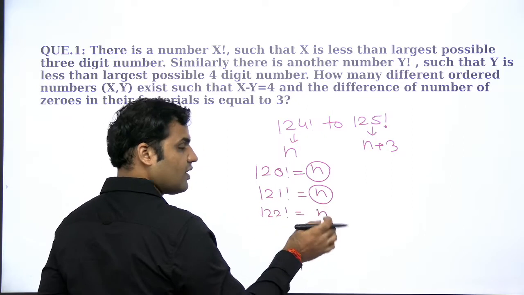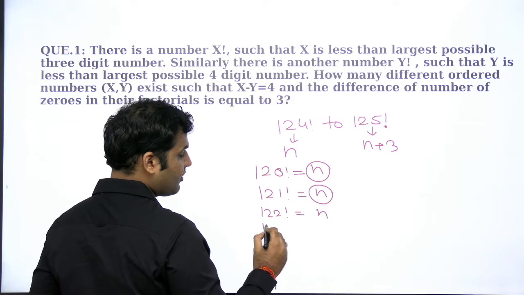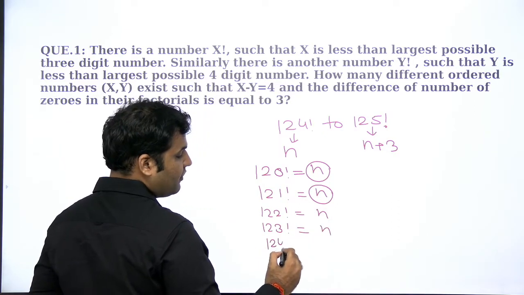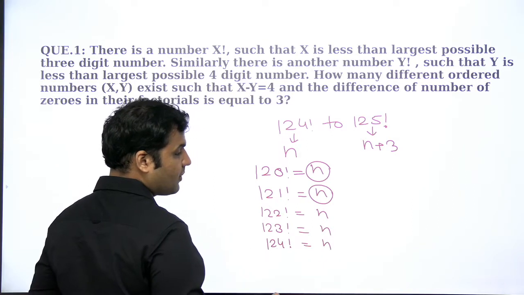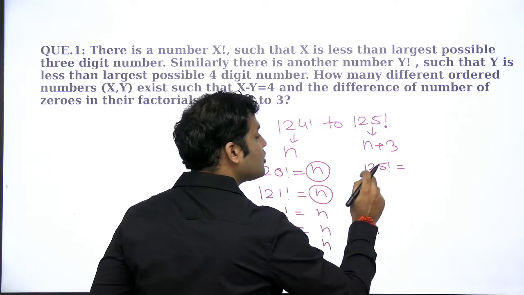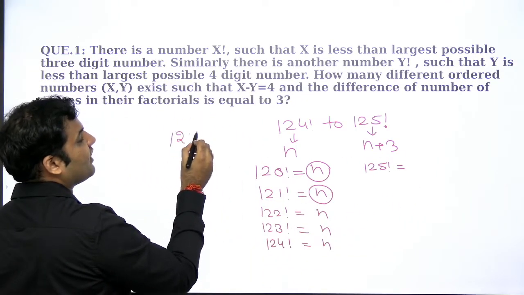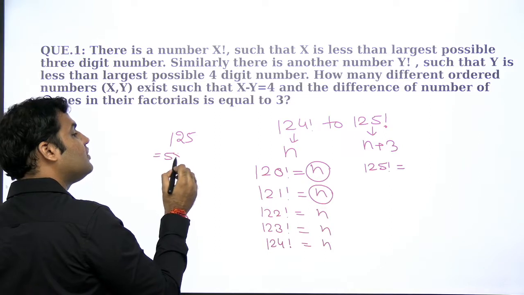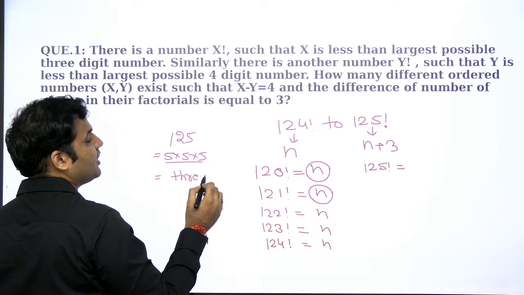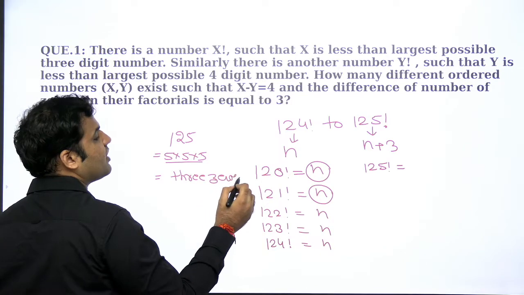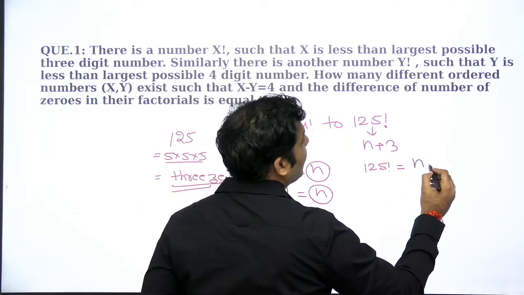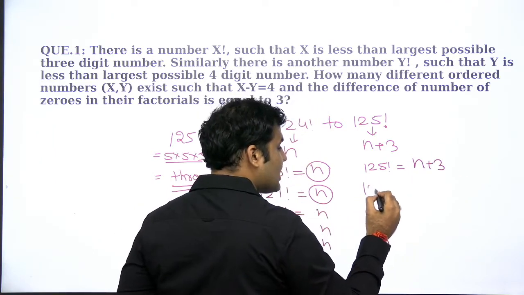Okay, 122 factorial में number of zeros जो होंगी वह उतनी ही होंगी जितनी कि 121 factorial में है. 123 factorial में number of zeros will be n also. 124 factorial में number of zeros will be n also. But the moment you enter into 125 factorial, because of extra 125 आया ना, 125 से 5 into 5 into 5 enter किया, that means 3 zeros extra enter हुई. So 3 zeros के extra enter होने की वजह से number of zeros अगर यहाँ पे n था तो यहाँ पे n plus 3 हो जाएगा.